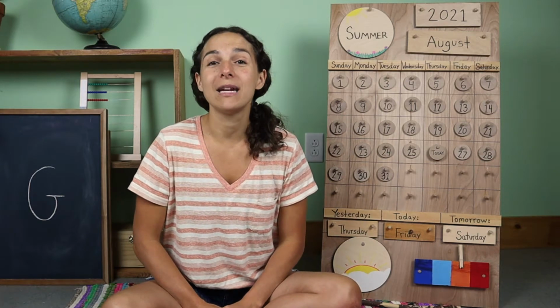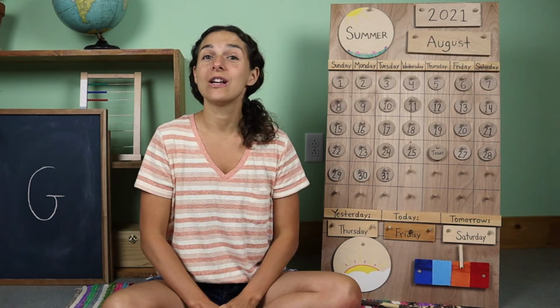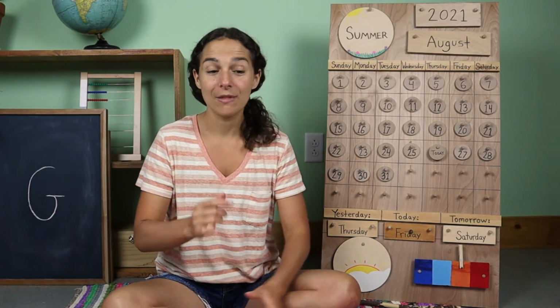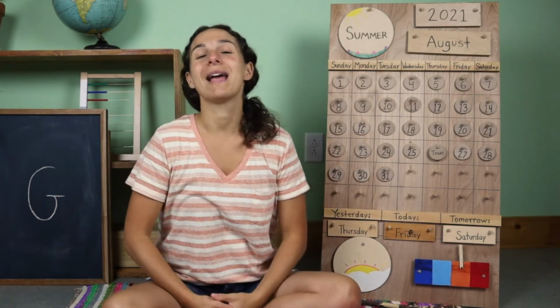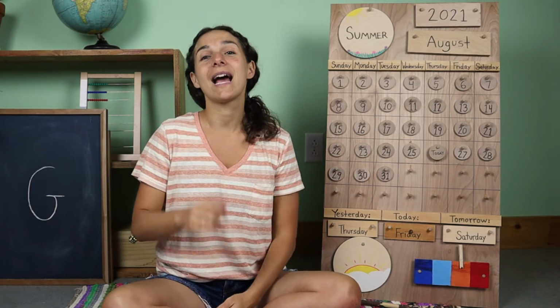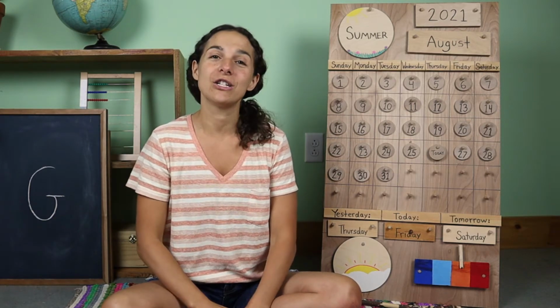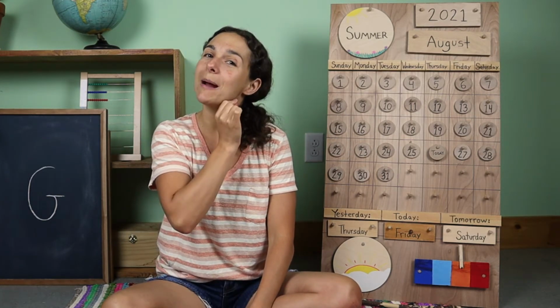The next thing that we need to do is put on our thinking hats. So you look for your thinking hat. My thinking hat is over here. I'm going to put it on top of my head. And today my thinking hat has a zipper underneath my chin. So I'm going to zip it up.